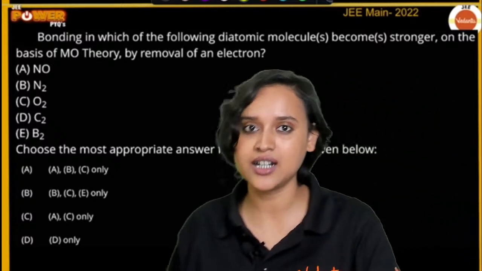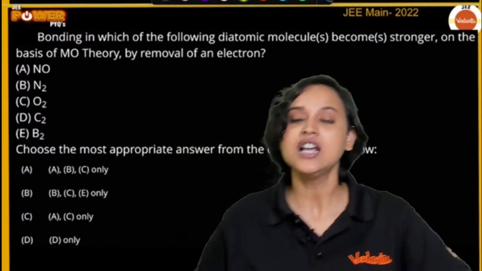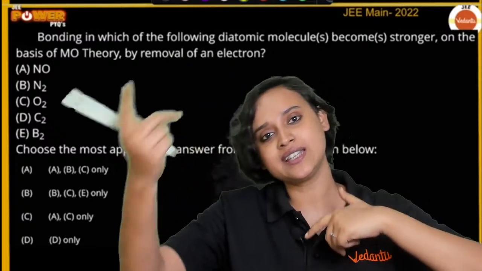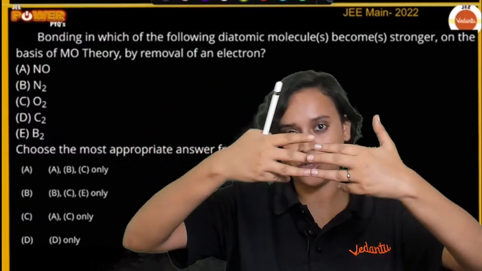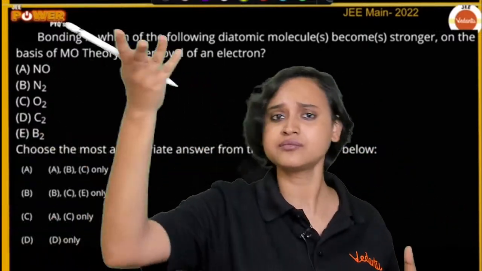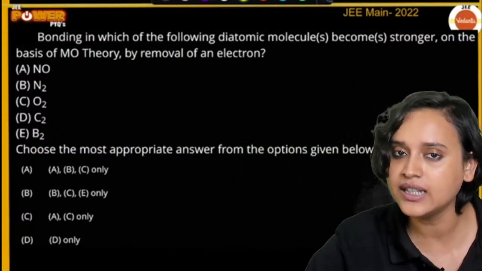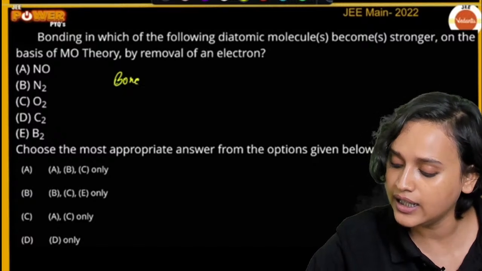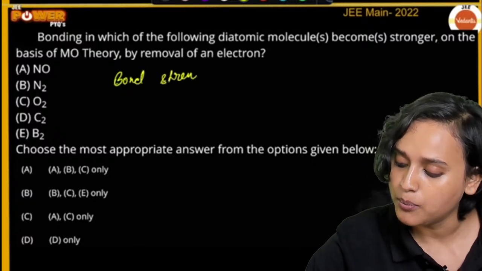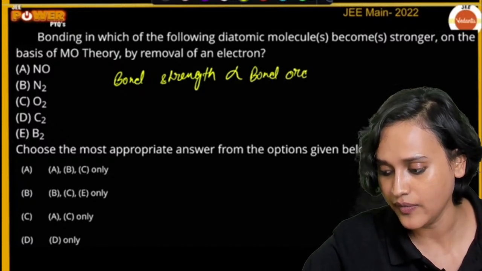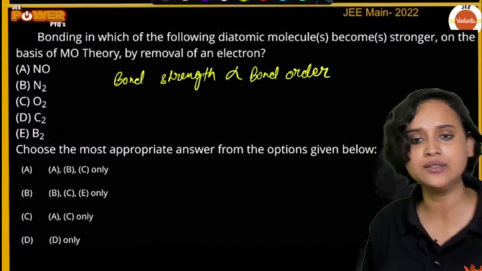Oh, by the way, you know that, right? Bond strength is directly proportional to bond order. Yes, the more the bond order, the stronger the bond. That means a double bond is stronger than a single bond, and a triple bond is stronger than a double bond or single bond, right? You're understanding what I'm saying? Bond strength is directly proportional to bond order.